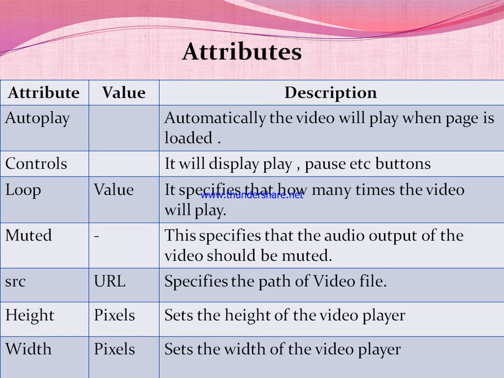That means on the web page you have to specify the area. We can refer to that area as a console. The console is where you want to display your video, and that console's height and width can be set by using the height and width attributes of the video tag. So let me explain with the help of one example.